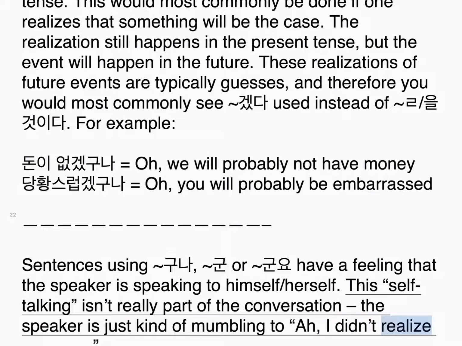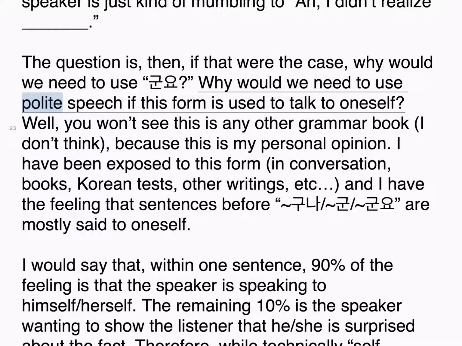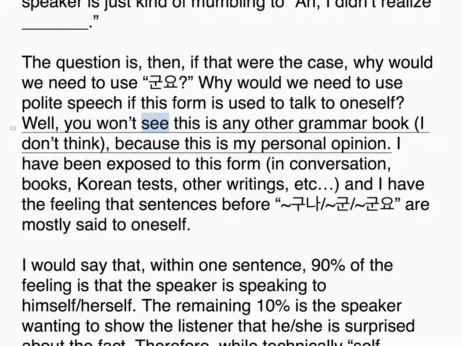"I didn't realize." The question is, then, if that were the case, why would we need to use 군요? Why would we need to use polite speech if this form is used to talk to oneself? Well, you won't see this in any other grammar book, I don't think, because this is my personal opinion.